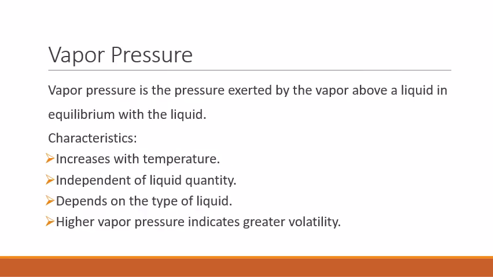Next is about the vapor pressure. Vapor pressure is the pressure exerted by the vapor above the liquid, which is in equilibrium with the liquid. The characteristics of vapor pressure: it increases with temperature, it is independent of the liquid quantity, but it depends on the type of the liquid. Higher vapor pressure indicates greater volatility. These are the characteristics of the vapor pressure.